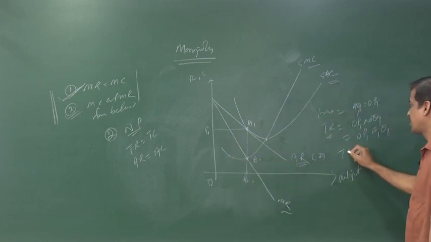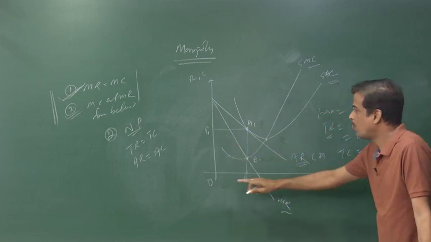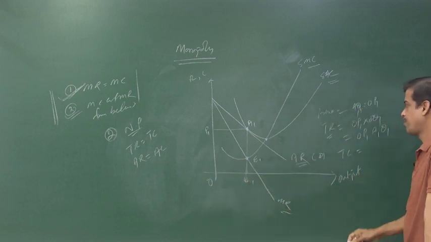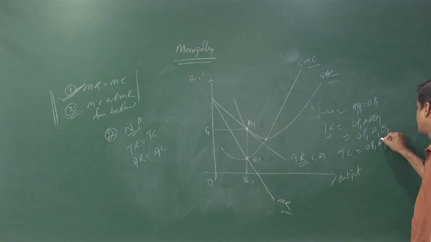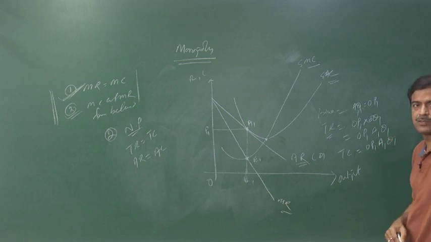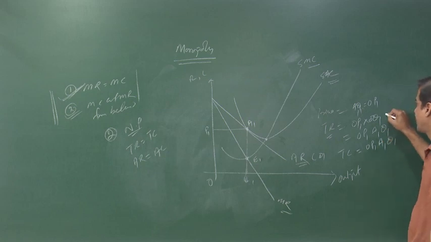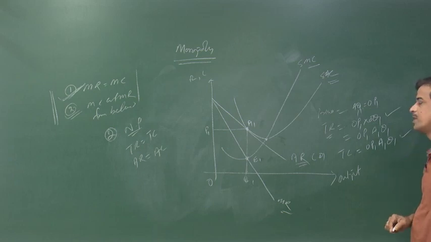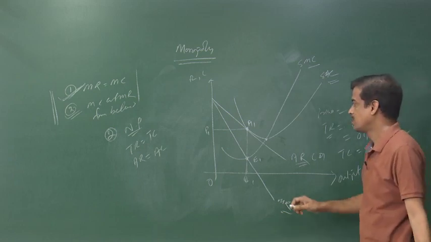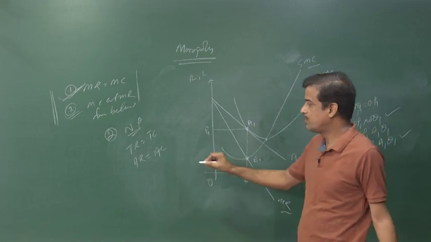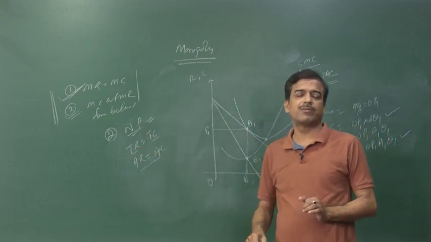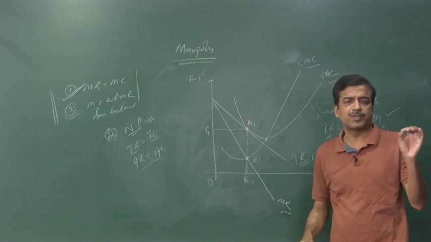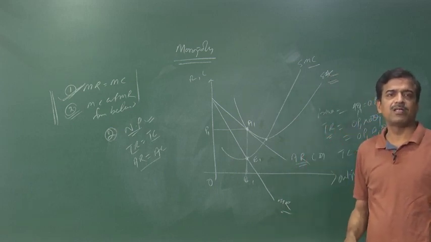So, the total cost is also OP1 into OQ1, that means OP1A1Q1. That is called the total cost, right. And when you find that total revenue and total cost are equal to each other, that reflects that total revenue equals total cost, which means the producer is always on normal profit. There is no question of supernormal profit here, it is only normal profit.